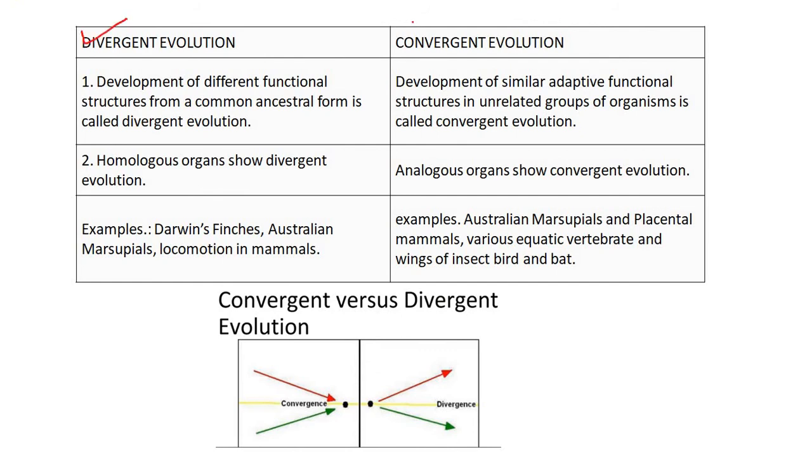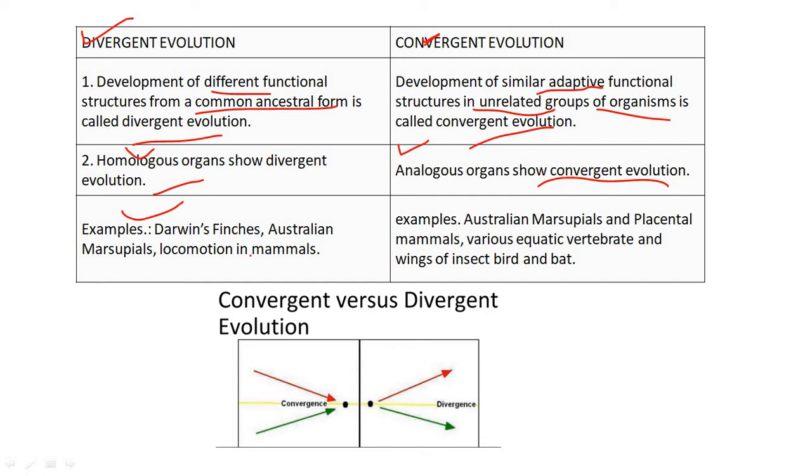So what is divergent and convergent evolution? Development of different functional structures from the common ancestral form is called divergent evolution. The development of similar adaptive functional structures in unrelated groups of organisms is called convergent evolution. So homologous organs show divergent evolution, analogous organs show convergent evolution.